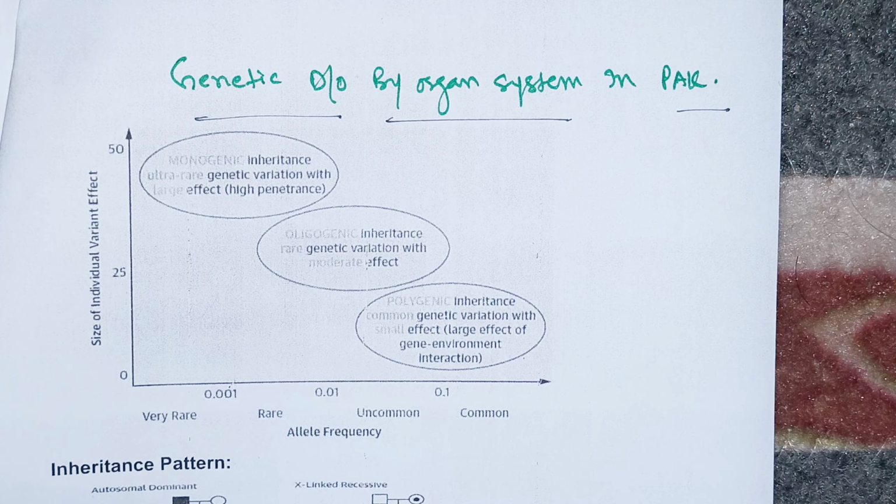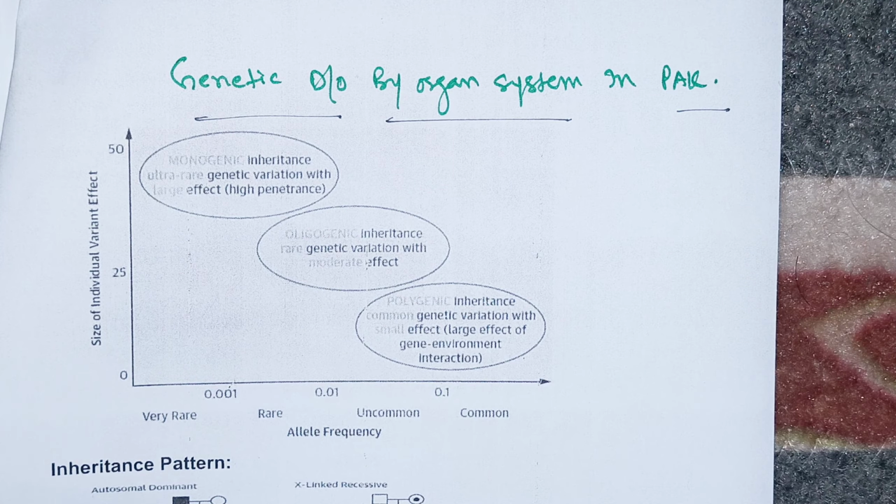So its inheritance is seen in families, but it is not ultra rare. Okay, and the phenotypic effects are moderate, not large effects like the monogenic. Polygenic inheritance is that inheritance when it is very much common genetic variation, but the phenotypic effects are small.